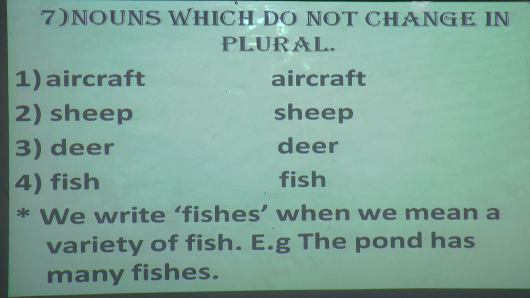Second, sheep will remain sheep. Third, deer will remain deer. Fish will be fish only. But there is one option given over here.